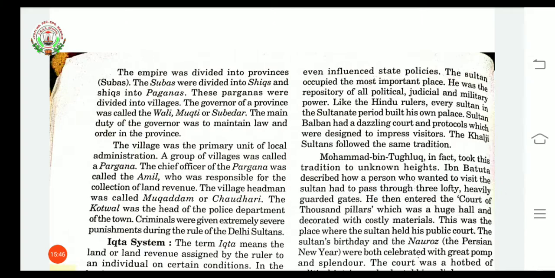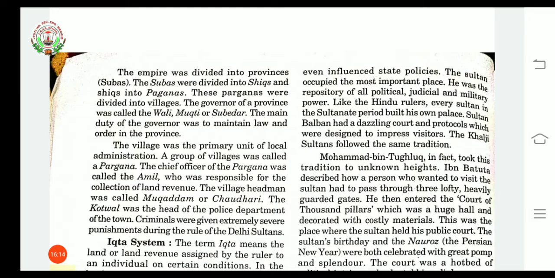Now we will understand about the division of the empire. The empire was divided into provinces called subas. The subas were divided into shiqs. Shiqs were divided into parganas. Parganas were divided into villages. The village was the primary or the first unit of local administration. The group of villages was called a pargana.